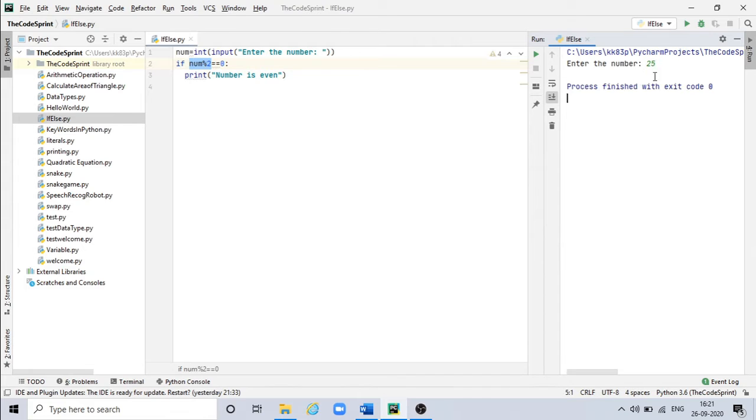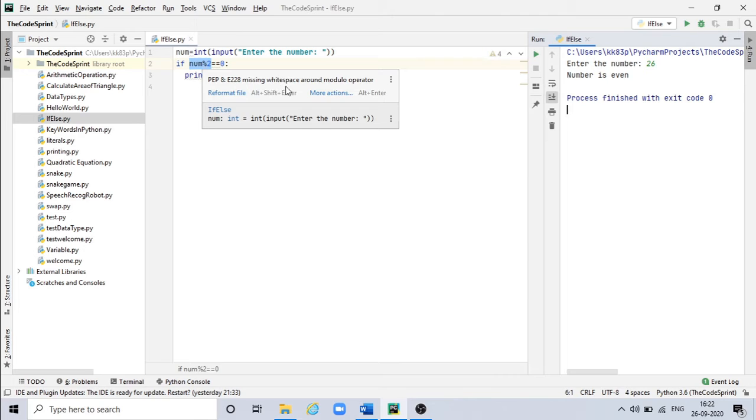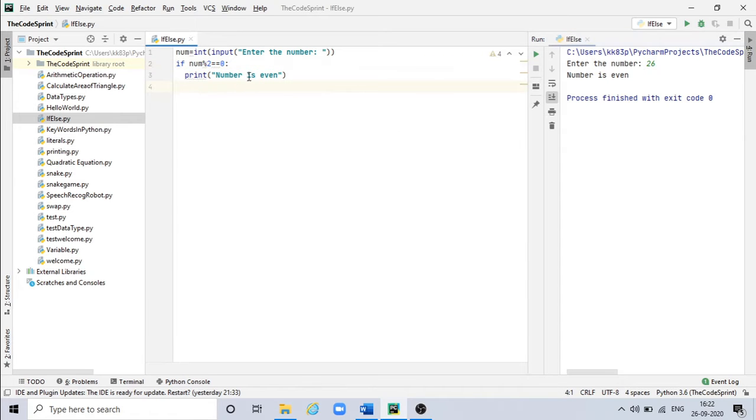If I give 25, then it is not printing anything. It means we haven't given anything in the else part. So if I give one even number, then it is printing number is even. The reason is we have given only the condition for if the number is even. We have not given any condition for odd number.